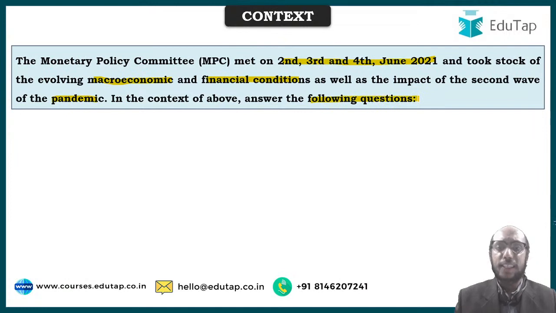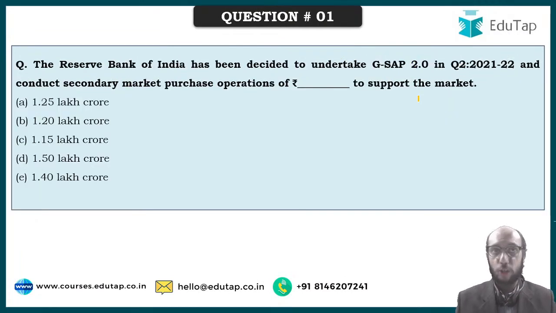So you see in our examinations, they give you a paragraph, they give you a context, and based on the subject matter of that paragraph, they ask you a cluster of questions. That is precisely what we are trying to do over here. I am going to ask you a cluster of questions based on the governor's statement that is available on the Reserve Bank of India's website. So the first question is here in front of you.